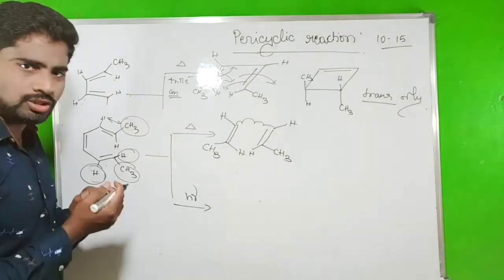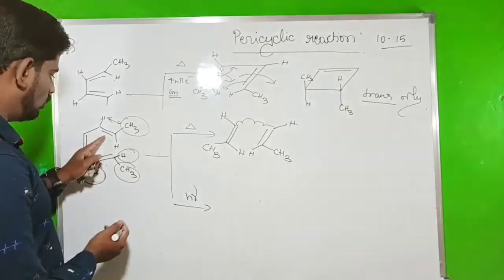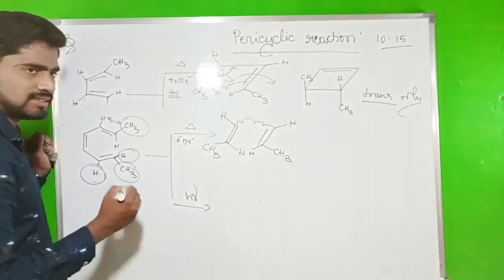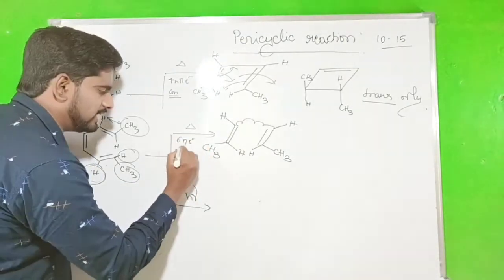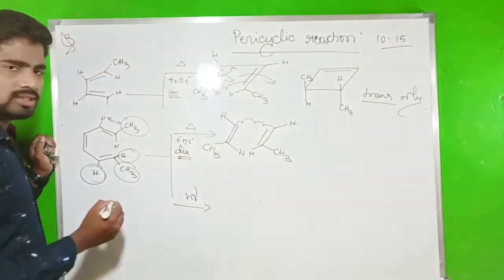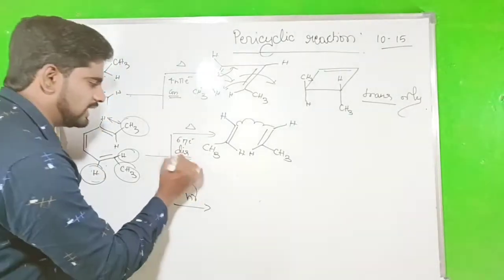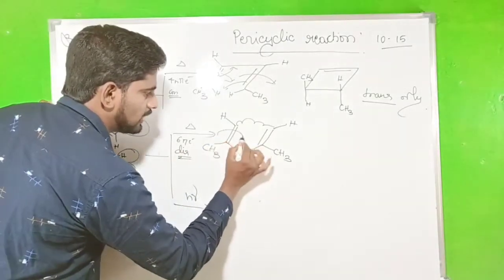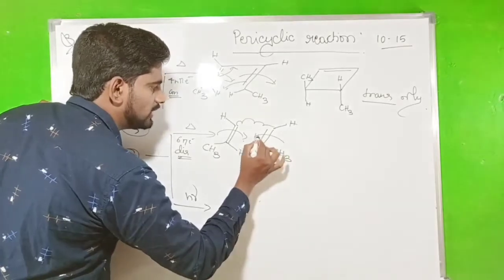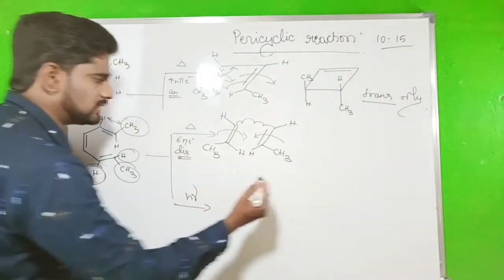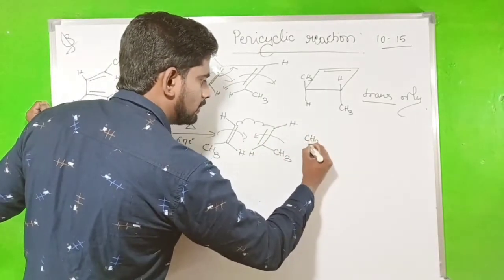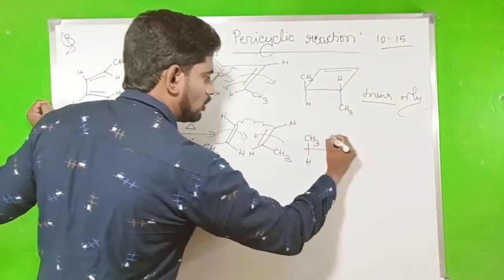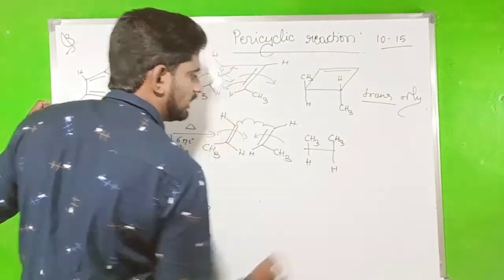So now what we have to do? Take the selection rule. It is how many electron? 2, 4, 6, 6 electron. 6 pi electron means what's the selection rule? It is the thermally disrotation. Selection rule says that 6 pi electron means it is a disrotation. So if it is disrotation, just one is clockwise and another one will be anticlockwise. What happens? So CH3 goes up and hydrogen goes down. Next, CH3 goes up, H goes down.